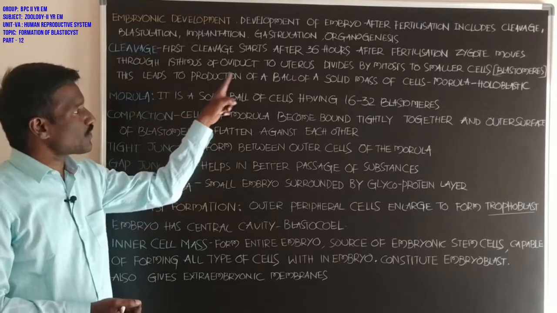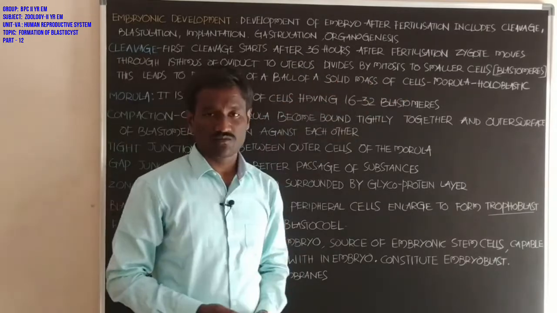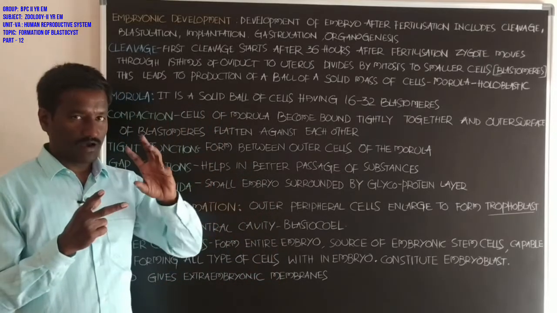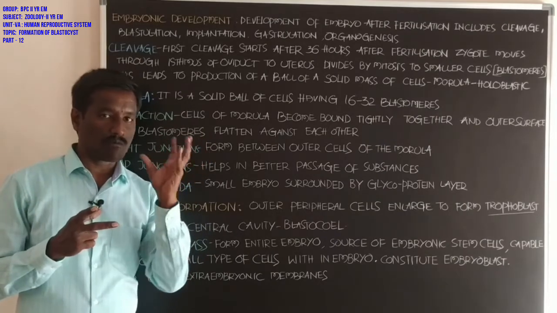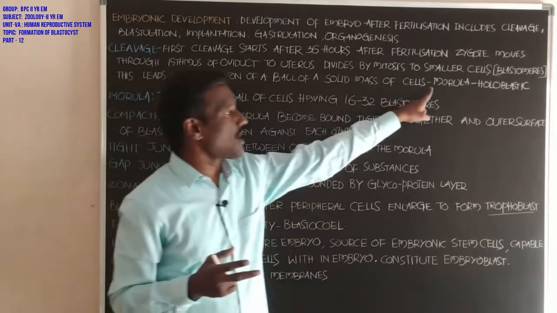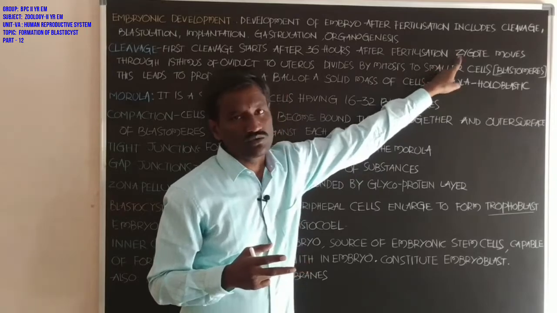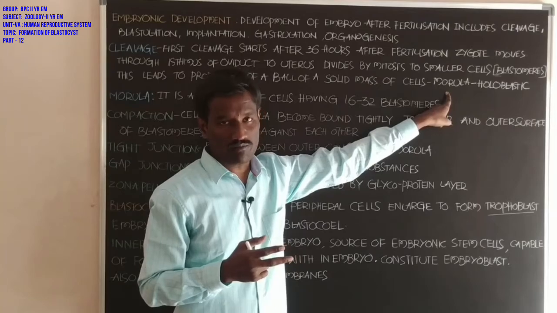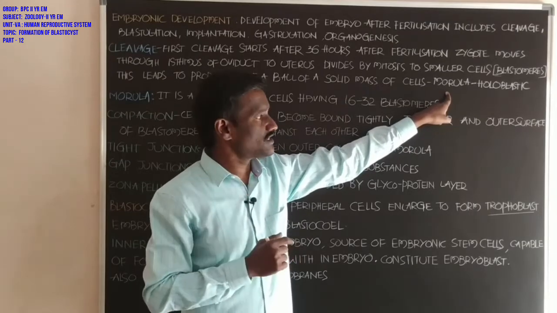This leads to the production of a ball, a solid mass of cells. The blastomeres combined and arranged as a solid, ball-like structure is called the morula. Student, the zygote goes through cleavage and forms the morula. The morula is arranged as a ball-shaped structure.